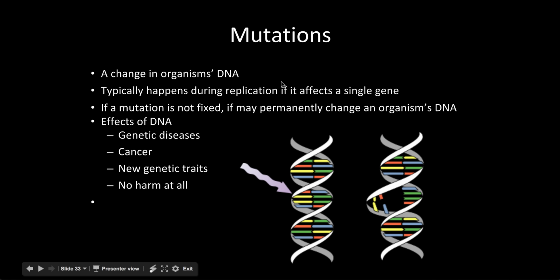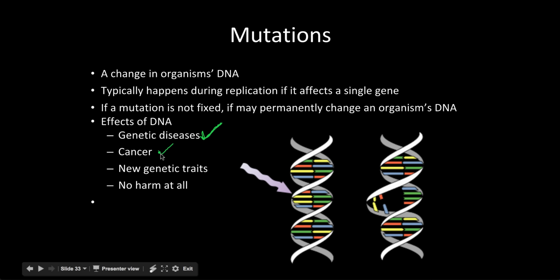The final thing we need to talk about is mutations. Mutations are a change in the organism's DNA. Basically, DNA can be altered through a number of ways, but when DNA is altered, it's typically not a good thing. So we'll talk about the effects down there in a sec. This can happen during the replication process, and it often can affect a single gene. If your mutation is not fixed, it may permanently damage an organism's DNA. So what are some things that could happen? Basically, we could have a genetic disease if there is something wrong in the code of DNA. And we'll look into some of those.